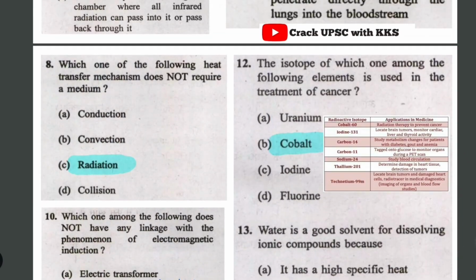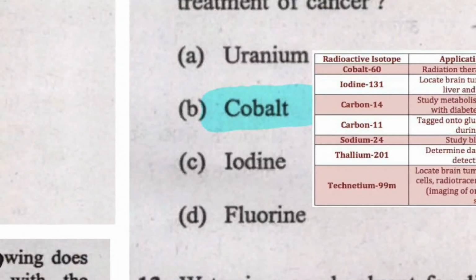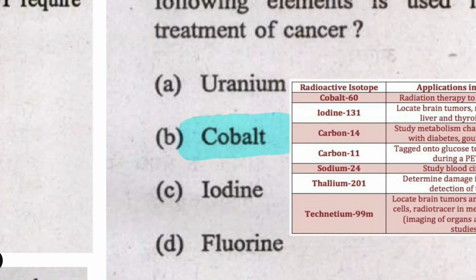And then the next question: cobalt 60 is used in the treatment of cancer, and I have given this also: cobalt 60 for cancer, iodine for tumors and thyroid.